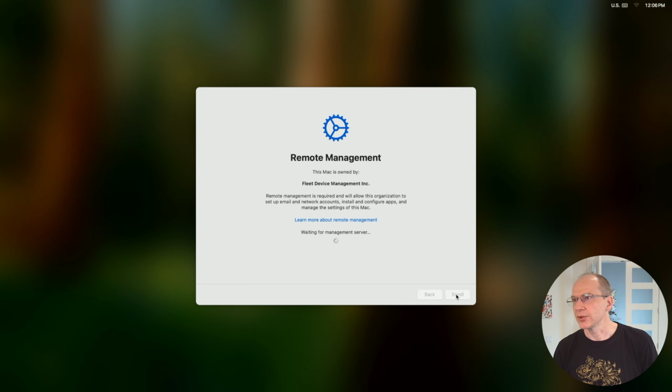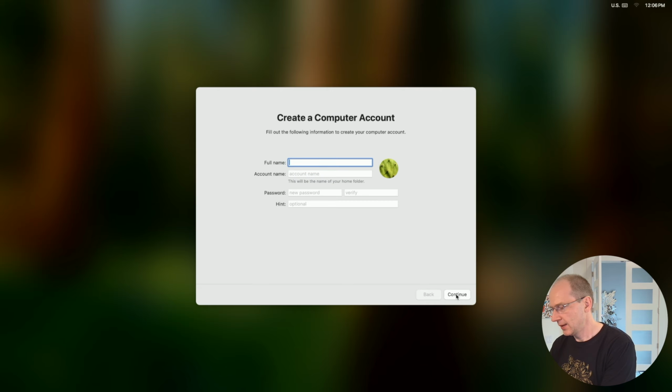It looks like it should be almost done. Device is configured, so we should be able to enter our username and password shortly.